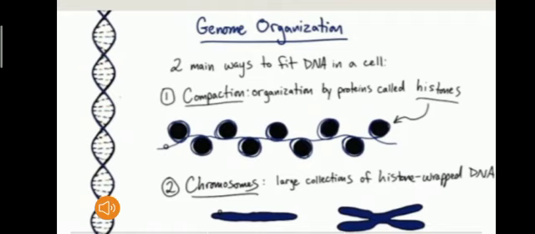Compaction means organization by proteins called histones. They are the first order of organization, in which DNA wraps around the histone proteins. The second way for DNA to fit inside the organism is chromosomes. A chromosome is a large collection of histone-wrapped DNA.